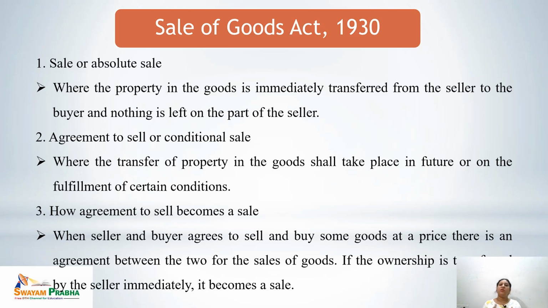But when the ownership, the goods and the price are transferred, that means the contract of sale is fulfilled and nothing is left on the part of the seller, then the agreement to sell becomes the sale. That means an agreement to sell is to happen in future, whereas a sale is an immediate act.